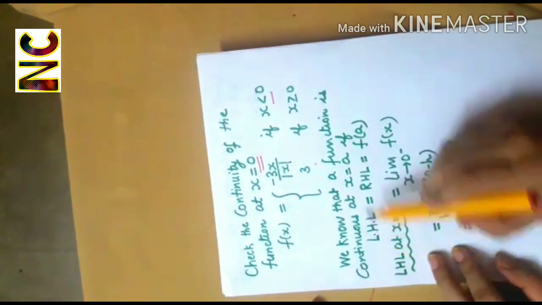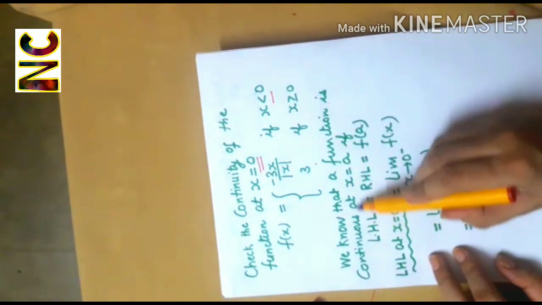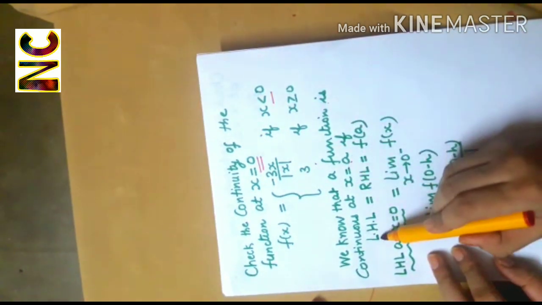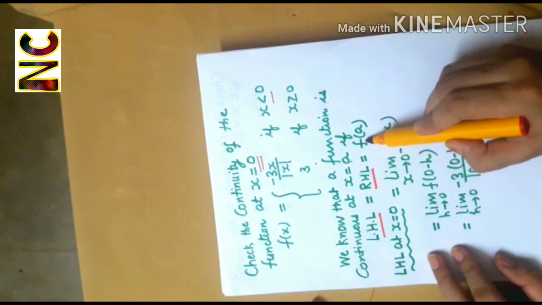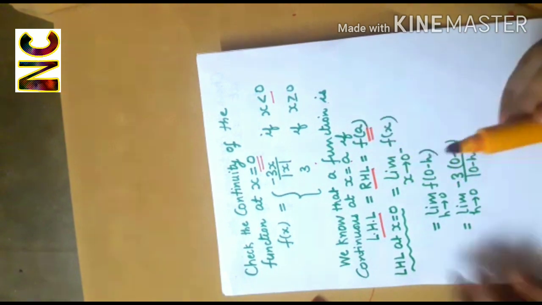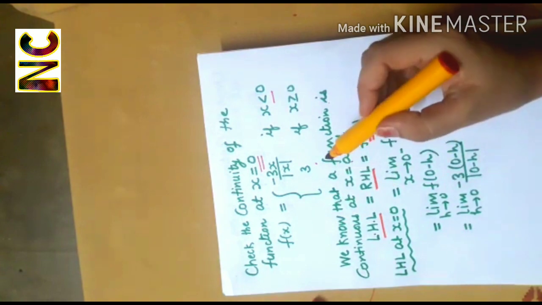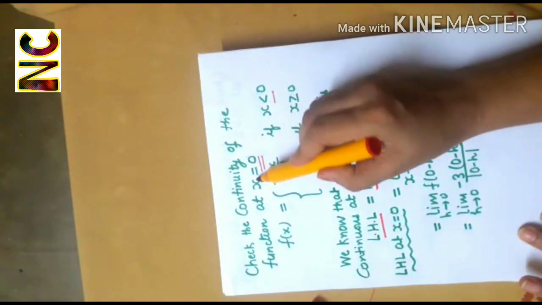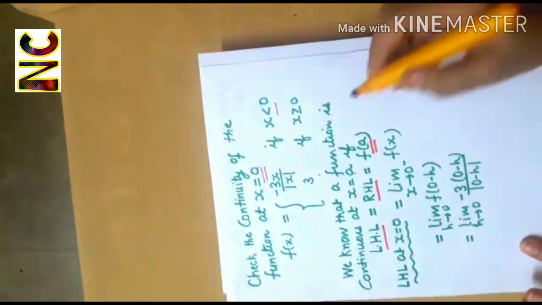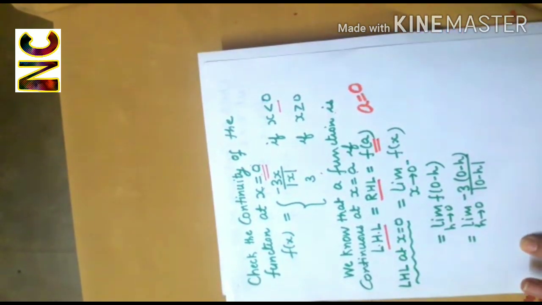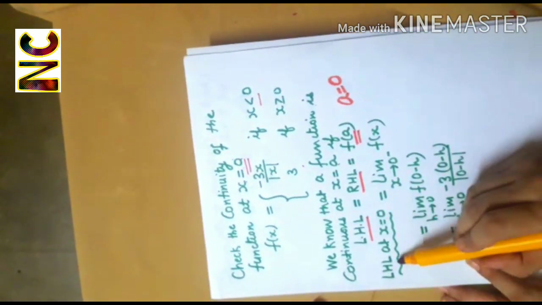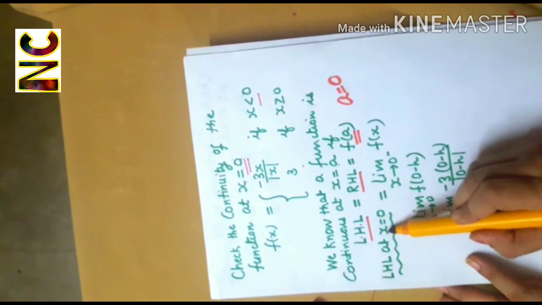Yes, we know that a function is continuous at x equal to a if left-hand limit is equal to right-hand limit is equal to f(a). Now here we have to check the continuity at x equal to 0. So the role of a is being played by 0. So first we will compute the left-hand limit at x equal to 0.